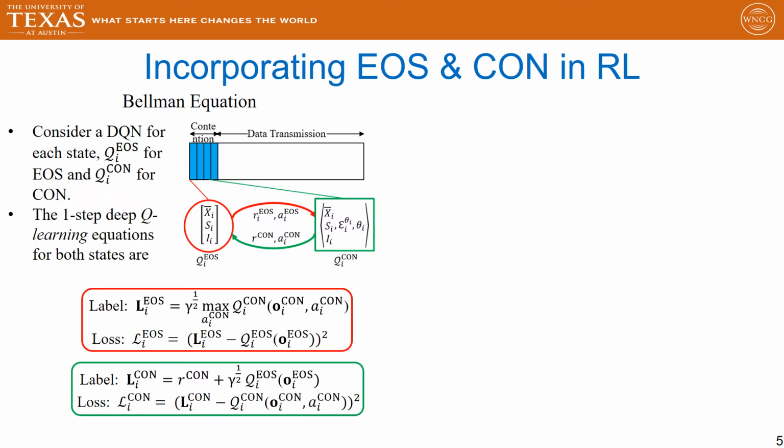First, we describe how the Bellman equation can be modified for deep Q network-based training. Essentially, we have an alternating update where the label of the EOS state is computed by a maxima of the actions that can be taken in the contention network, the QCon network, while the label of the CON state is computed using the Q output of the EOS network, which does not have any action to choose from. The loss is then simply the mean squared error.